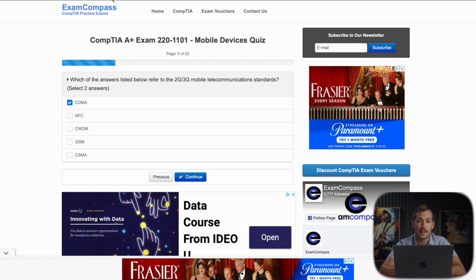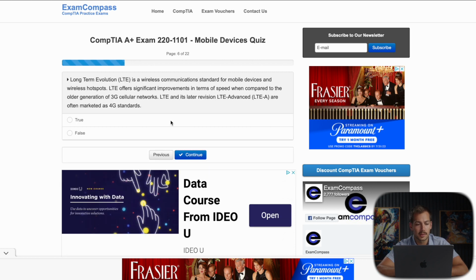And this refers to any of several protocols used in 2G and 3G. And then the second one is Carrier Sense Multiple Access. This is a transmission algorithm that was used for 2G and 3G. Long-term evolution is a wireless communication standard for mobile devices and wireless hotspots.